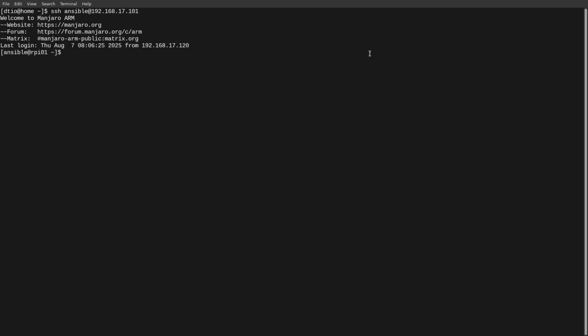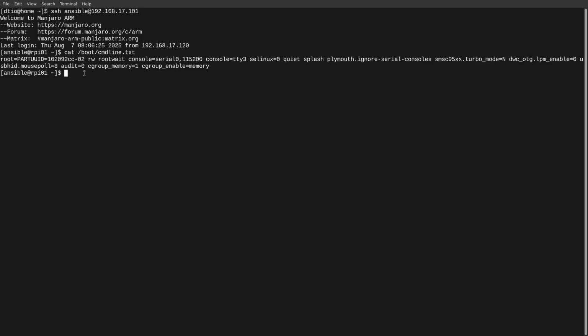To start with the installation, because it's a Raspberry Pi, we need to make sure that the boot command line has cgroup enabled. Make sure you have this line inside. If it is not inside, please add it in, then reboot the system. After that we should be ready to start. Because I have added this and rebooted earlier, we can just continue to the installation.